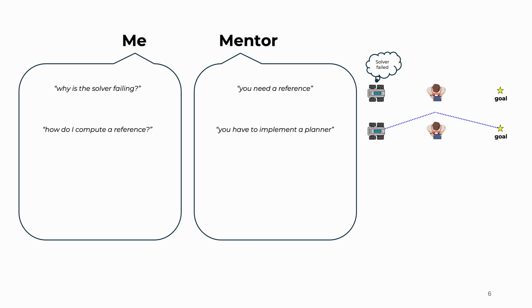Nonetheless, as soon as I implemented the motion planner, I realized that this was not sufficient. In fact, I needed some sort of notion of time. I needed to know what was a time window upon which I was going to be optimizing my trajectory. In other words, I needed to set a final time. I did not know how to set this final time, so once again, I asked my mentor, how can I set the final time for the navigation?